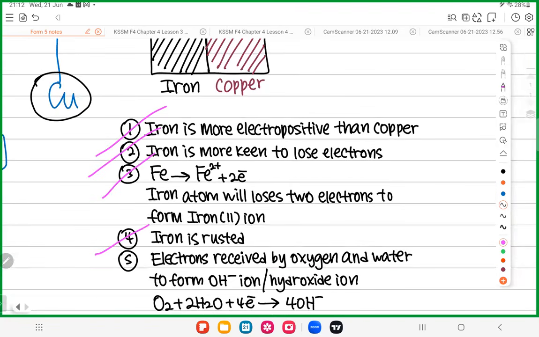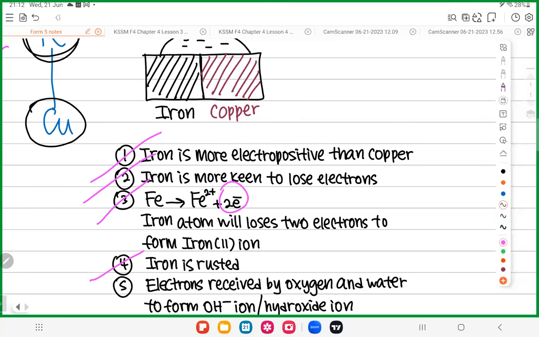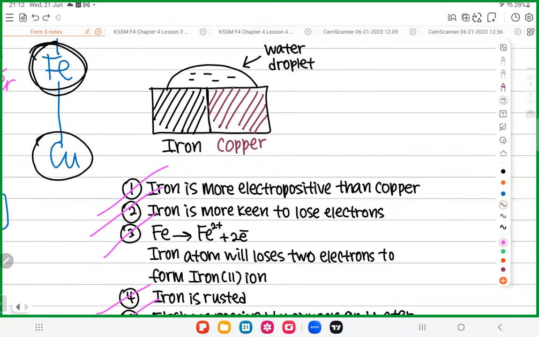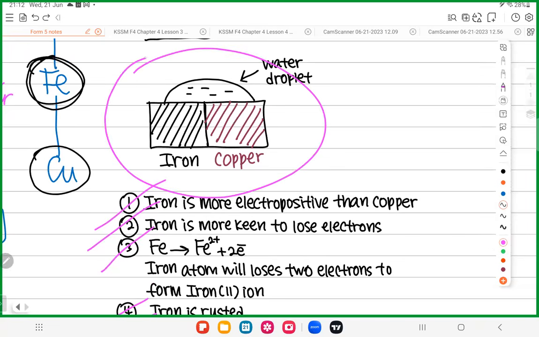Okay. So same thing. The electrons donated by iron need to be received by somebody. Who received the electrons? Same thing. Oxygen and water. Oxygen and water receive the electrons and you form OH- hydroxide. So this is what we learned just now. Okay. So after a while, what you will see initially is this. So after a while, what happened?